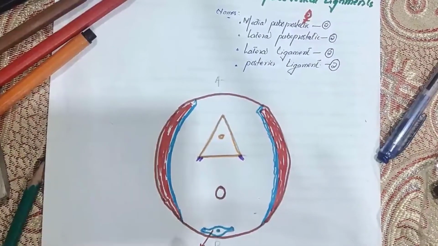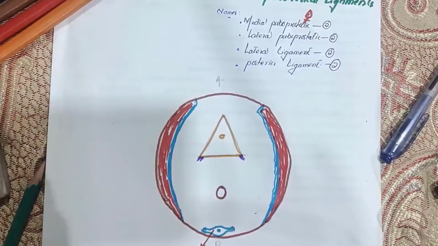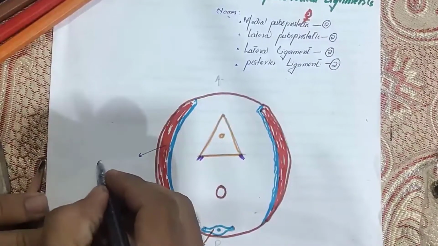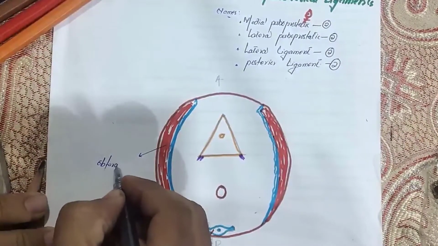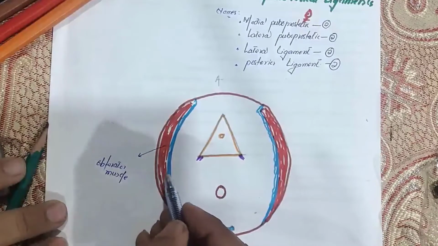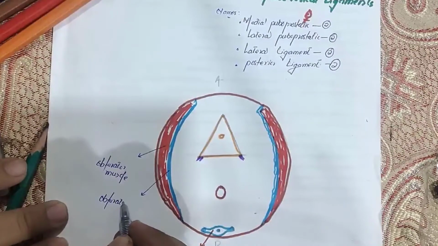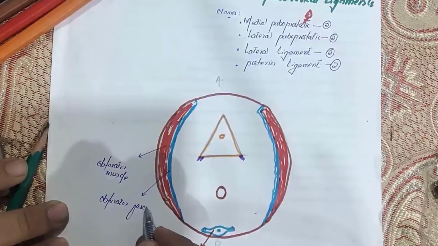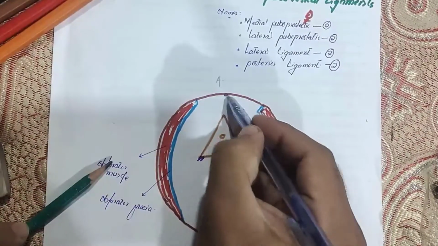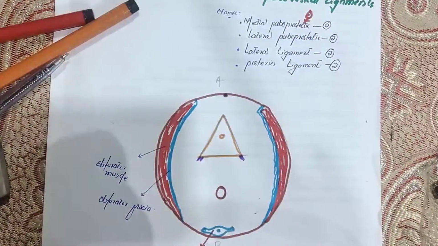Now look carefully. Let us put all the ligaments, the true ligaments. I'm talking about the true ligaments. So the first thing which comes in, what is this? This is the obturator muscle, right? Okay, and what is this? This is the obturator fascia, right? On both sides. Now look carefully. Here is the umbilicus.